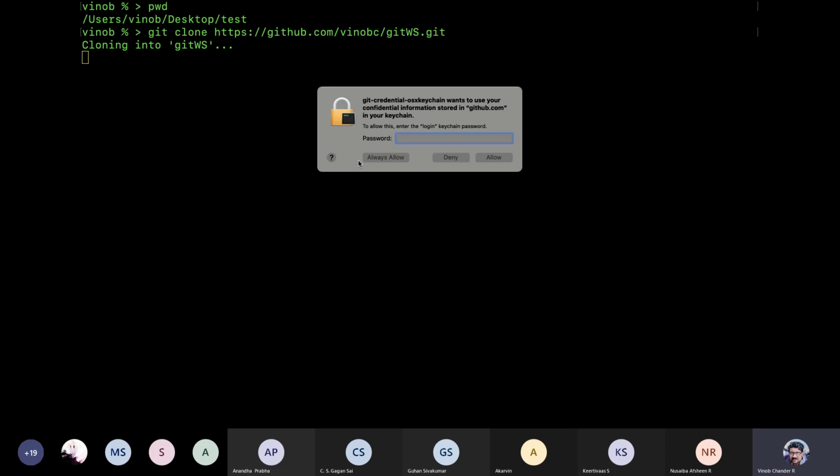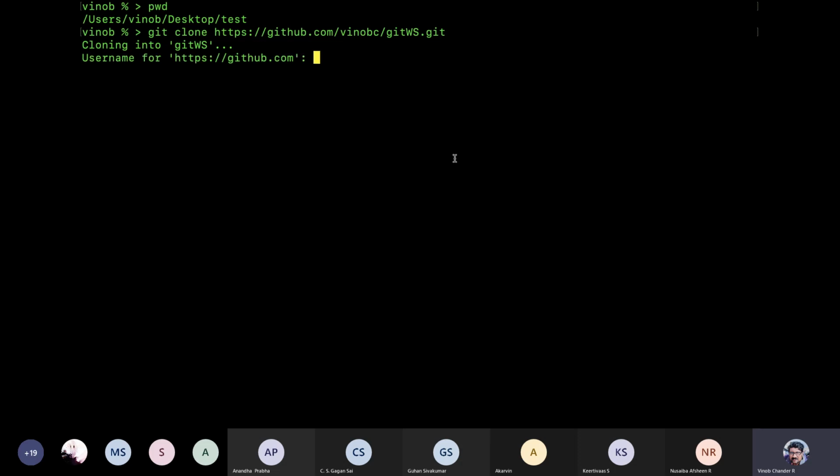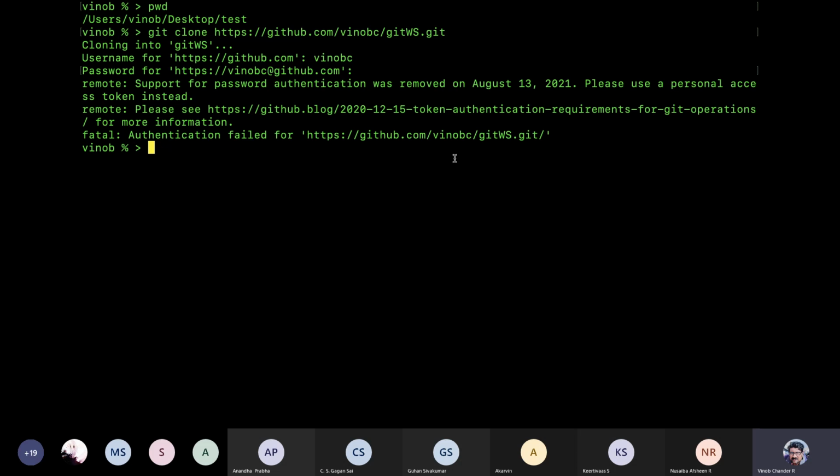What is this thing? Allow, deny, I say always allow. Username for github.com, it is my name. Password, that's what I don't remember, so let me see if this is right. Oh, okay. It says please use a personal access token ID. Okay, so token ID, what is the token ID exactly?